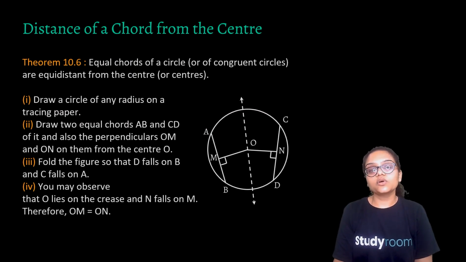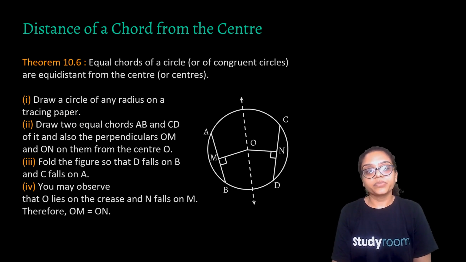Okay, equal chords of a circle are equidistant from the center, and this is a very important theorem because many questions are solved very easily with this. So we'll see how this leads to the theorem. We'll prove it. Draw a circle of any radius on a paper. Draw two equal chords AB and CD. Okay. Now also draw the perpendiculars OM and ON from the center.